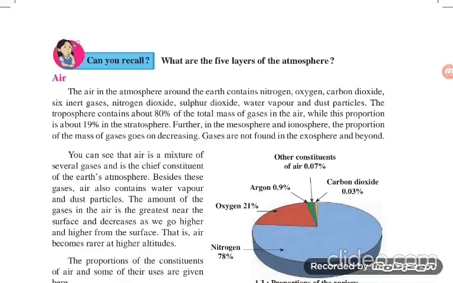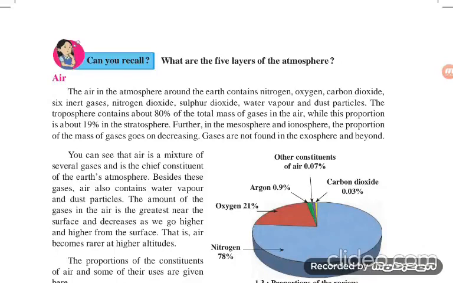They are the troposphere, stratosphere, mesosphere, ionosphere, and the last one is the exosphere.